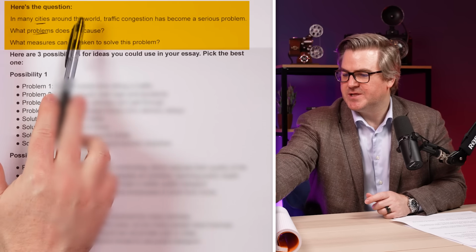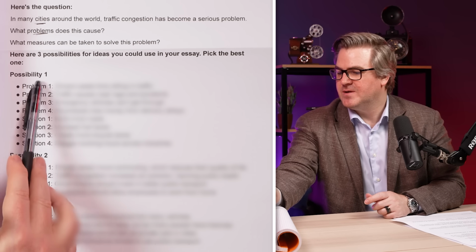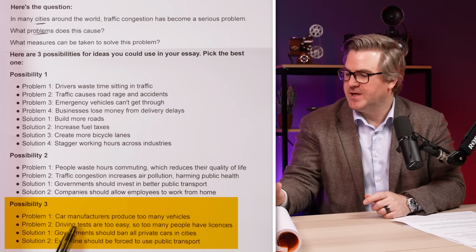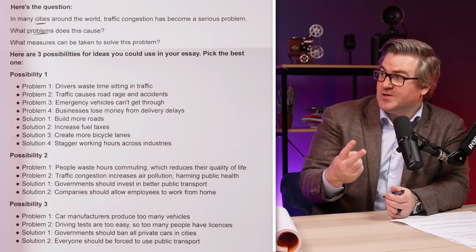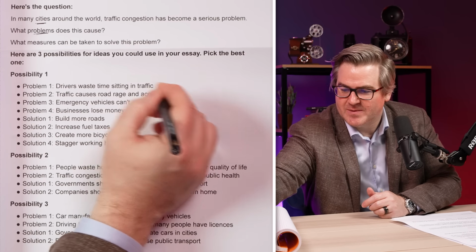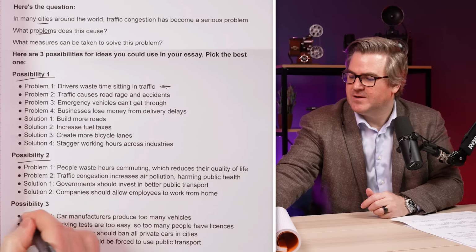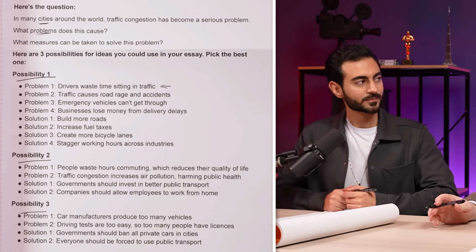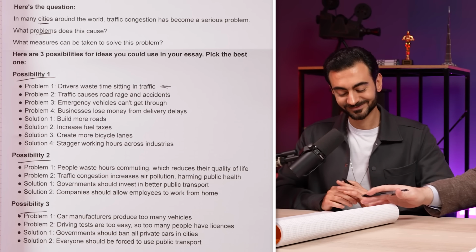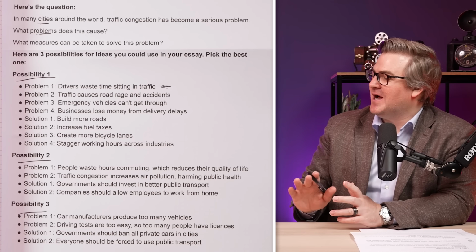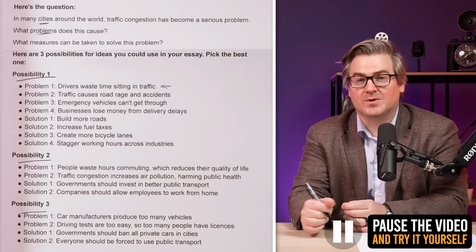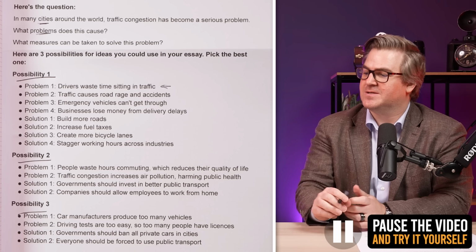I want you to look at the question, think about the question, and then think about possibility number 1, possibility number 2, possibility number 3. Two of these are wrong. You could not use these. So I don't mean individual things. I mean these here. Two of these are wrong. One of them is right. I want you to think deeply about the question and about these ideas. Take your time and at home, pause the video, think about the 3 possibilities and think about which ones are wrong and which ones are correct.